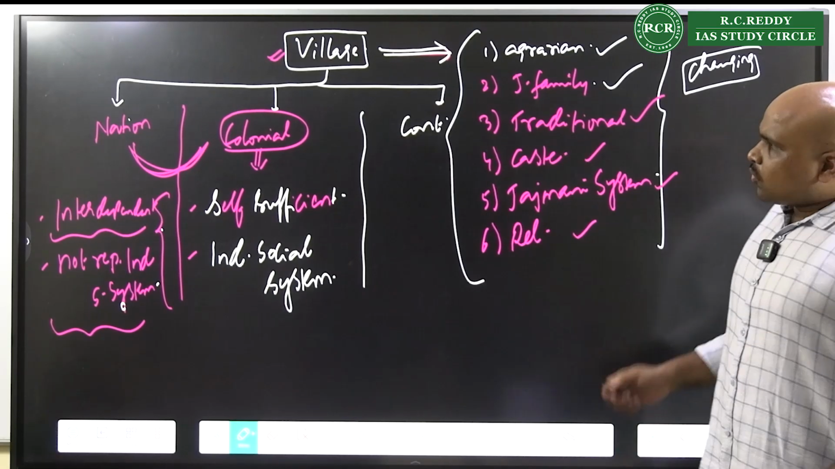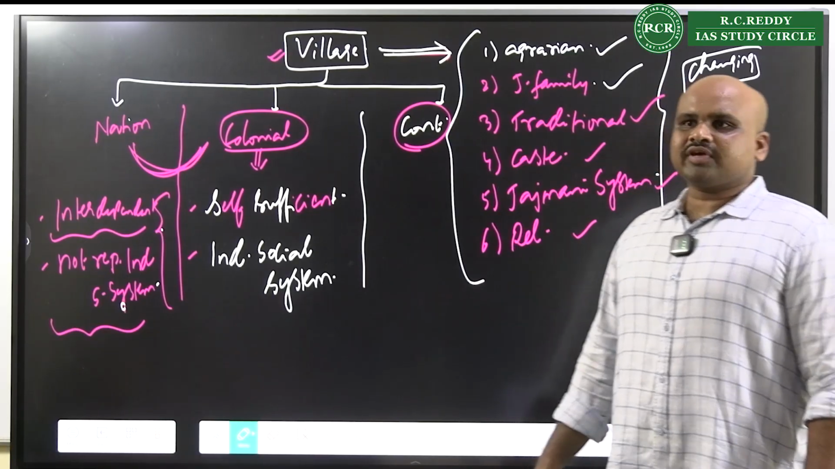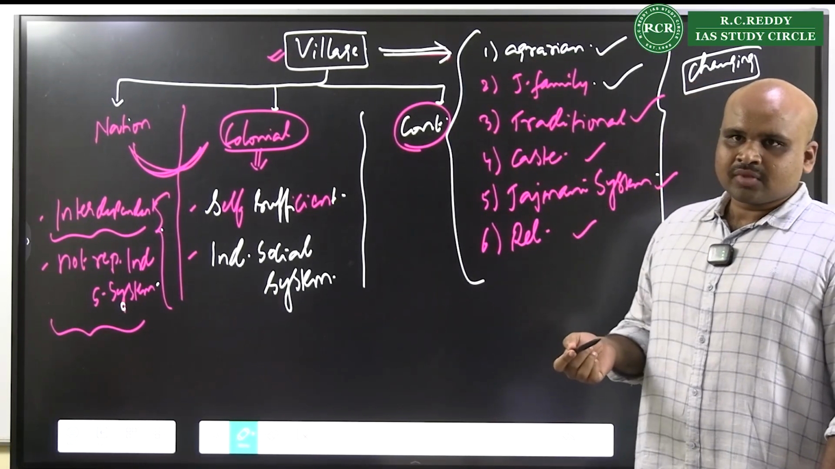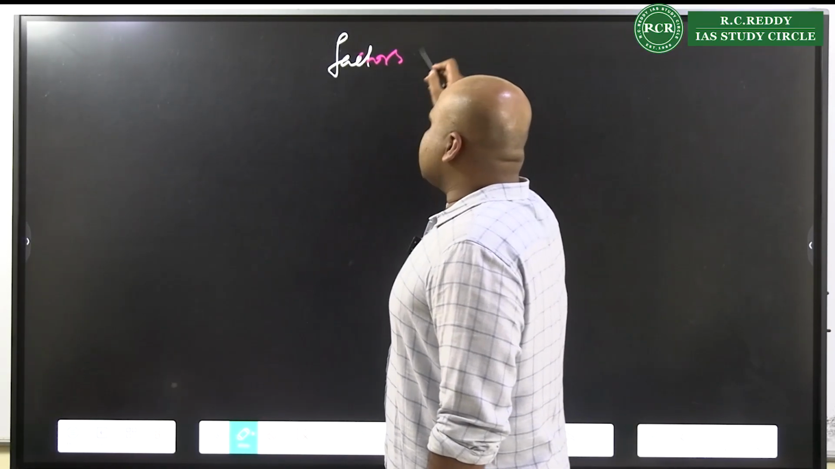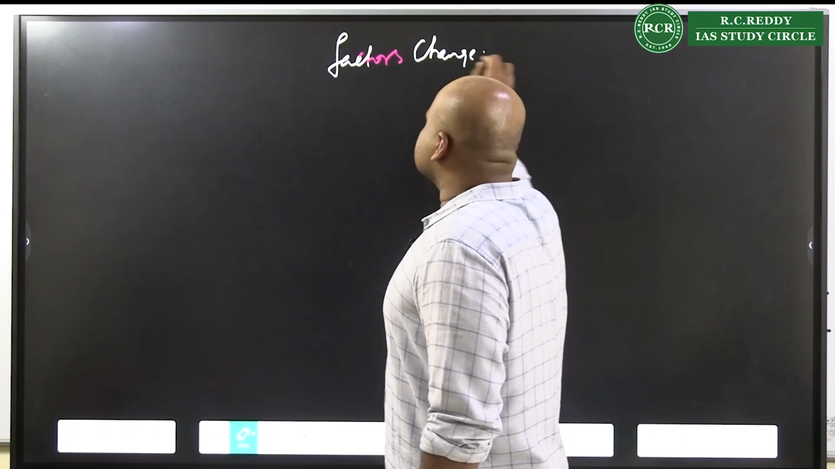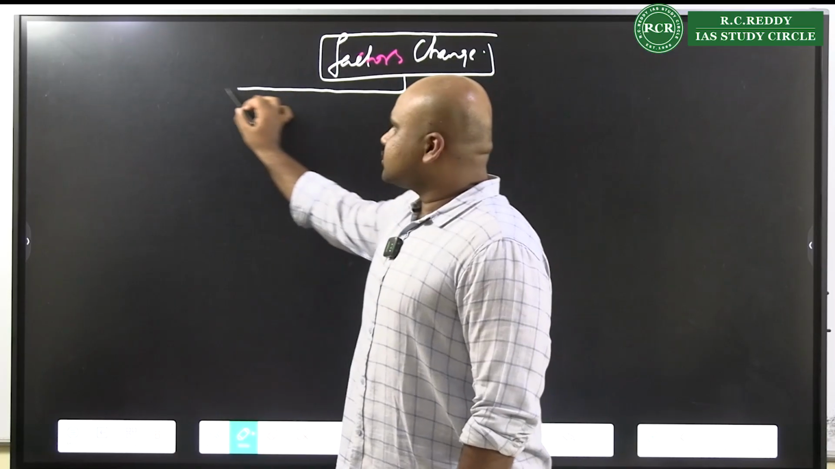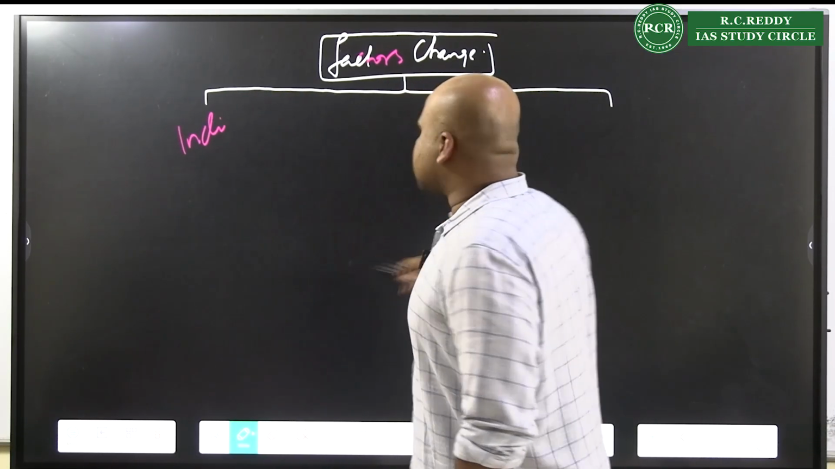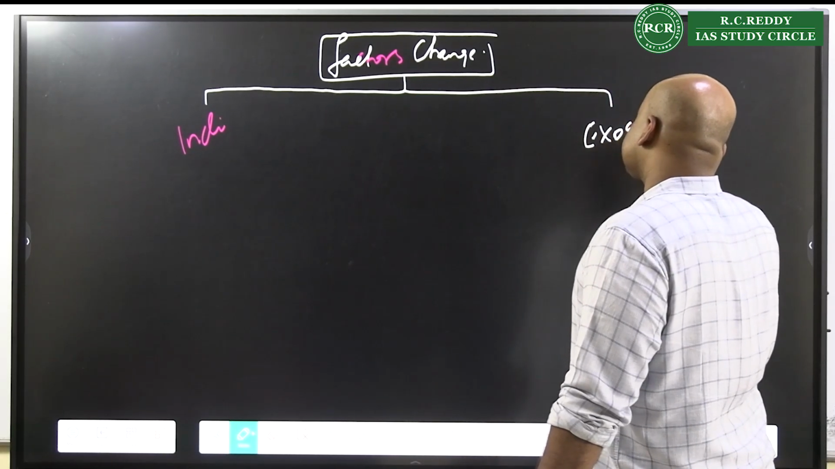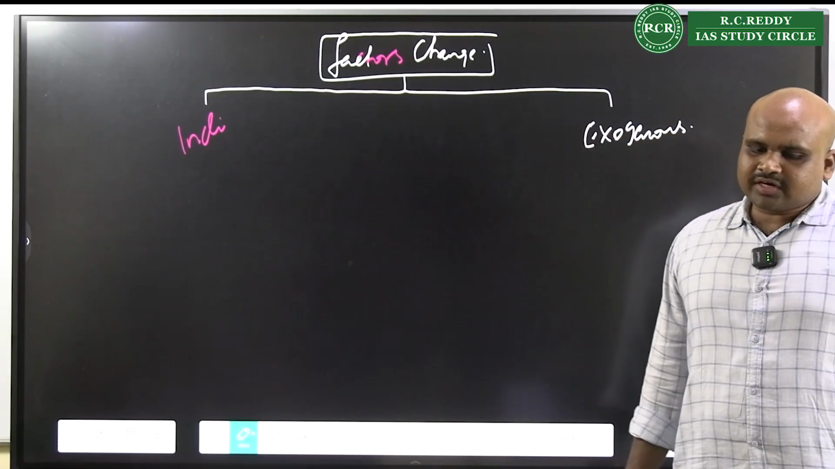Now here, what is seen to be happening with respect to the contemporary perspective of villages is that we have all of these factors changing. And 5.3 talks about what? 5.3 talks about the factors of change. Now when you look at this, what are these factors of change? In your 5.3, it talks about the indigenous factors and exogenous factors.